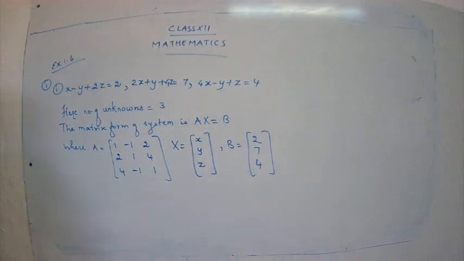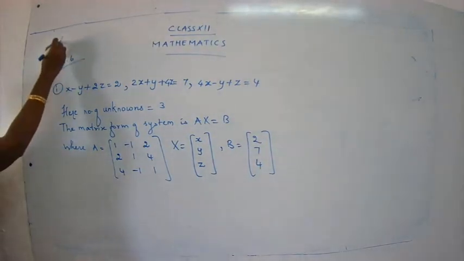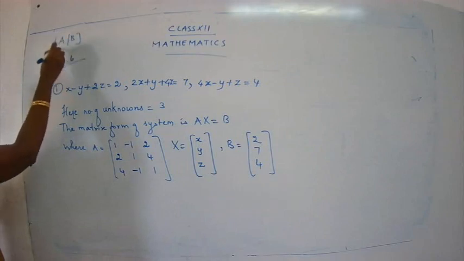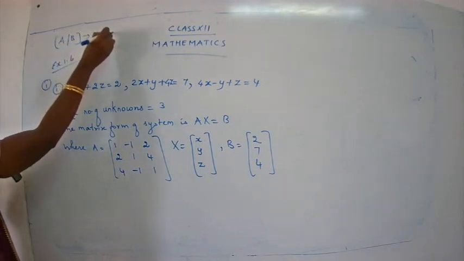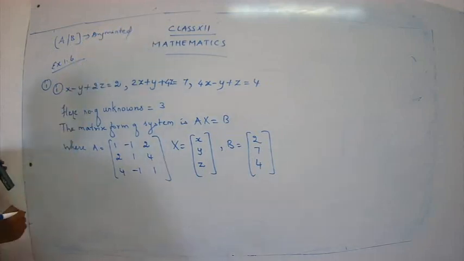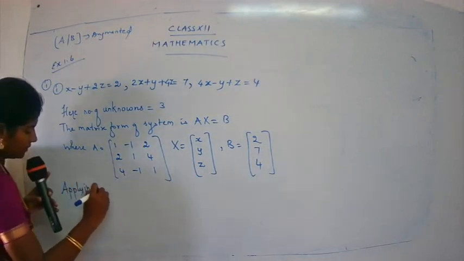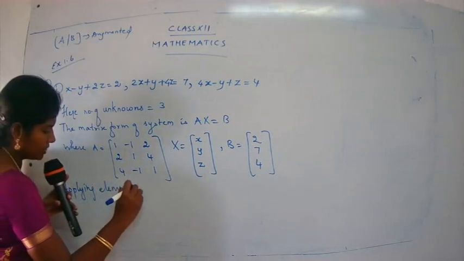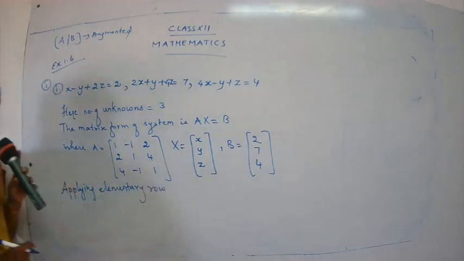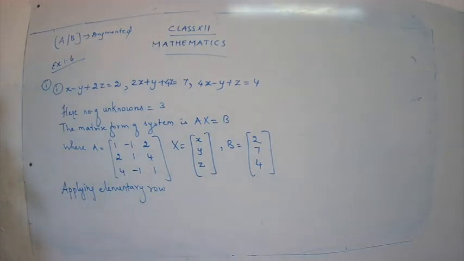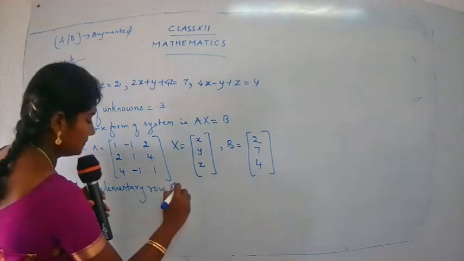So now what are we going to do? Now we are going to apply the elementary row transformations on the augmented matrix. Augmented matrix is AB. This is called augmented, like we are writing two matrices together, okay? Augmented matrix. Okay, so write down the statement here. Applying elementary row operations. We have studied some rules under elementary row operations, yes, children? So we are going to apply elementary row operations on the augmented matrix.